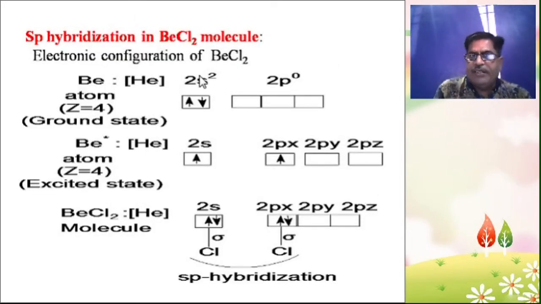Now let's discuss one example of sp hybridization. So beryllium chloride is the example in our syllabus. So, sp hybridization in the beryllium chloride molecule.